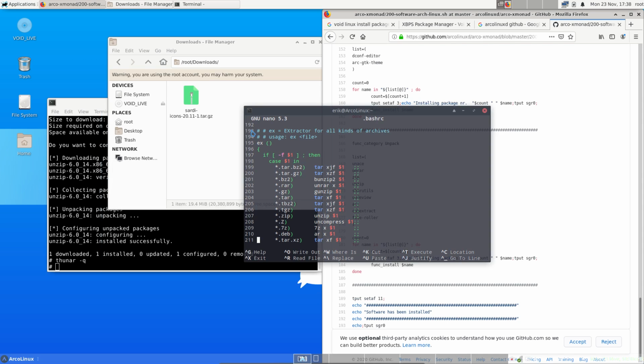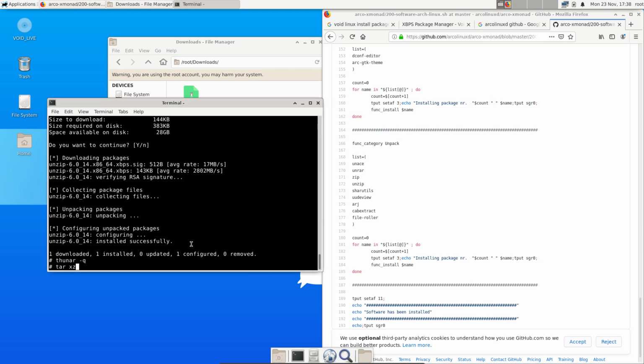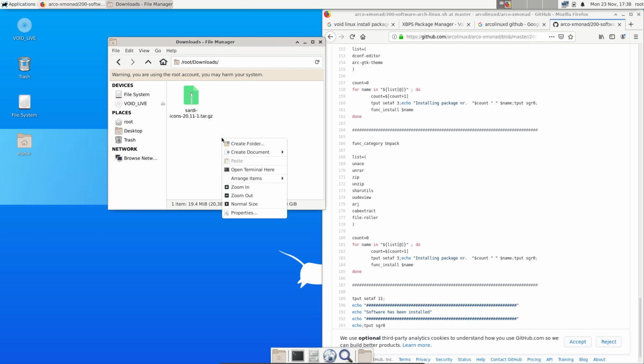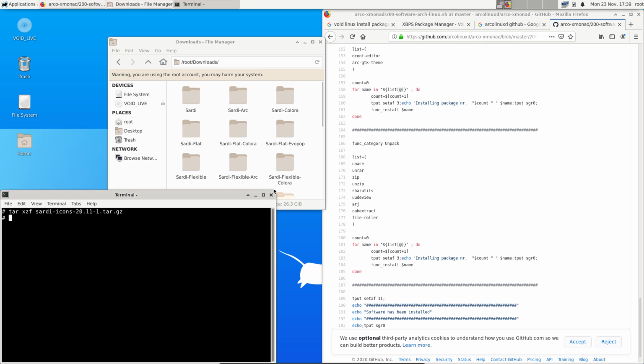A tar.gz. Tar.gz is tar xzf, and then whatever you want, but I cannot do autocomplete. So tar xzf Sardi. Oh my god, Sardi, and then icons, and then 20.11-1.tar.gz. There we go. Okay, cool.